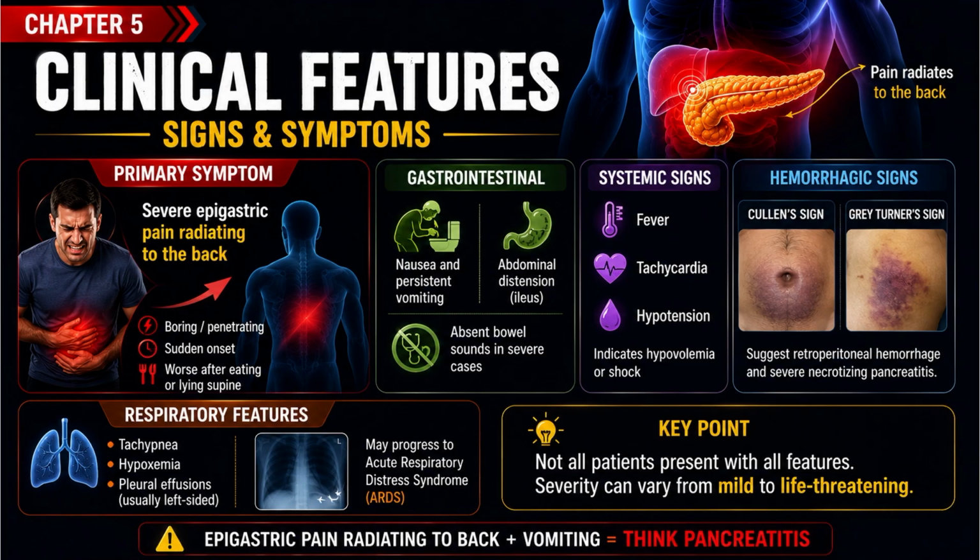Now the hemorrhagic signs, which is the most important part: Cullen sign and Grey Turner sign. They suggest retroperitoneal hemorrhage and severe necrotizing pancreatitis. Respiratory features like tachypnea, hypoxemia, and pleural effusion, which is usually left-sided, may progress to ARDS.